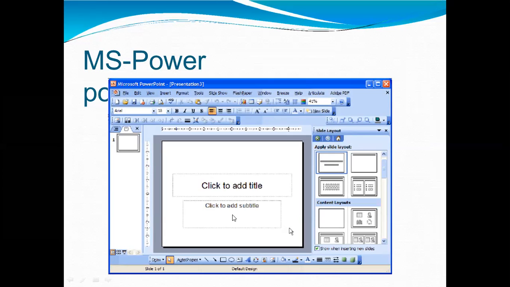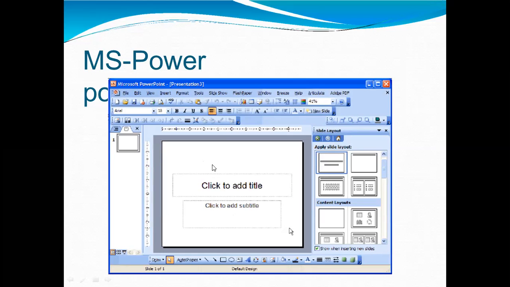A combination of various slides depicting a graphical and visual interpretation of data to present information in a more creative and interactive manner is called PowerPoint. Here I can take the example of my PPT that I can choose the mode of this PowerPoint because this is a more attractive and interactive manner.